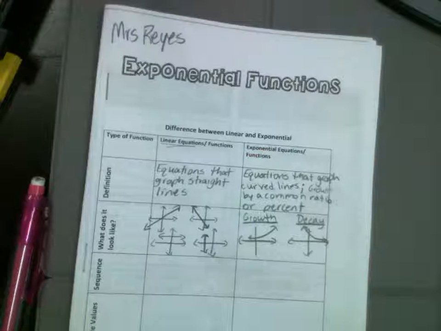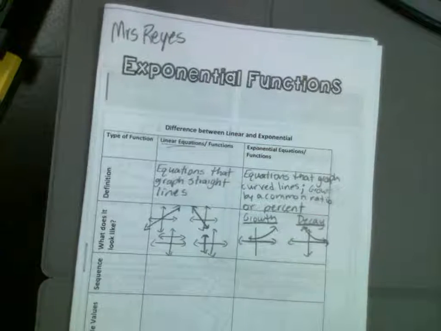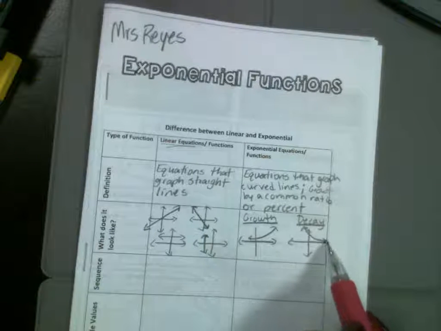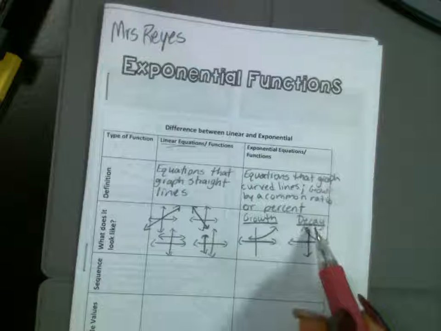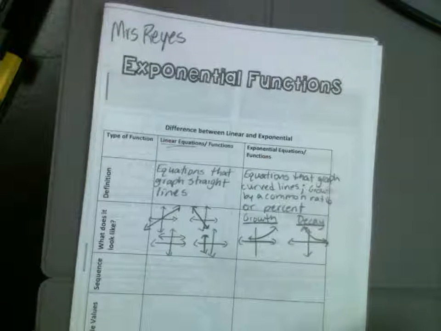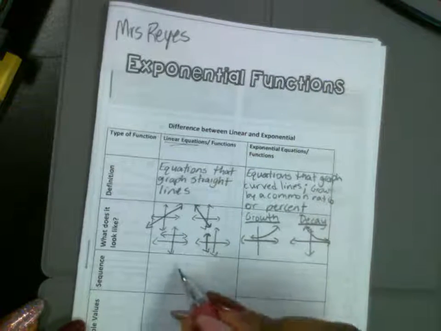Okay, any questions? Yeah, I got a question. Will it be able to go like this? Like downwards and curve? This is down and this is like this, but it doesn't go back up. Yeah, it's just a curve that keeps going that way. Will it be able to go like that? No, that's not an exponential function.